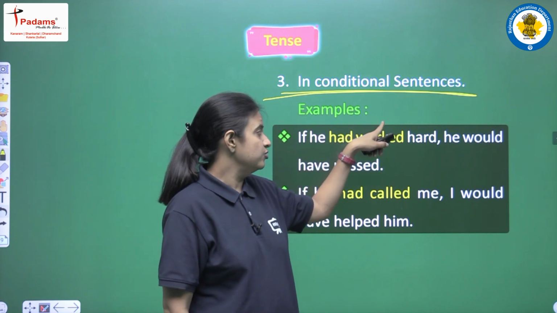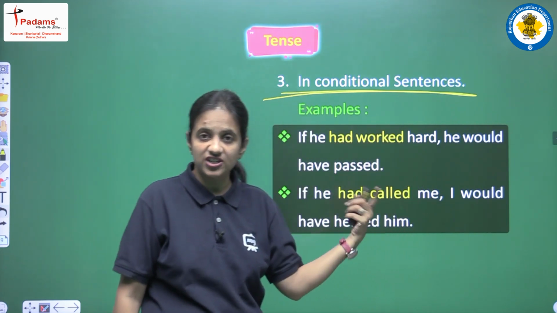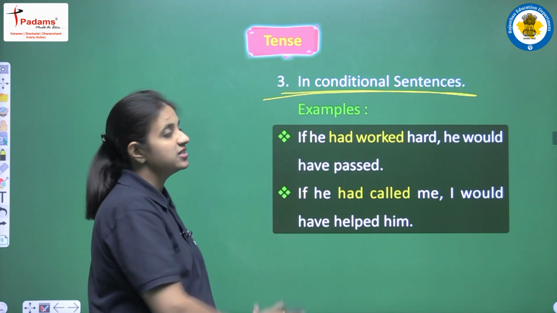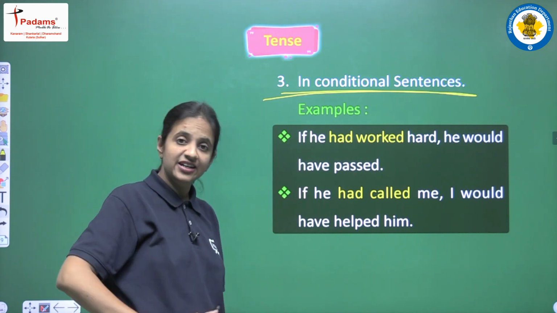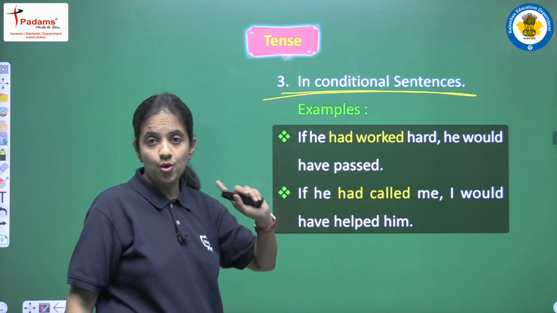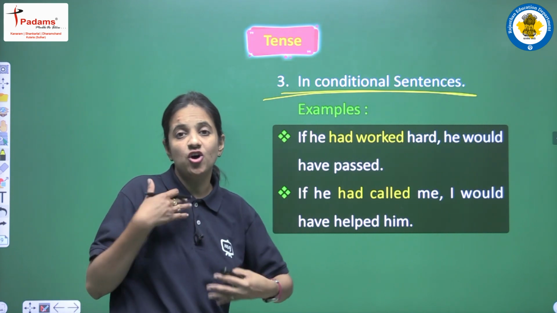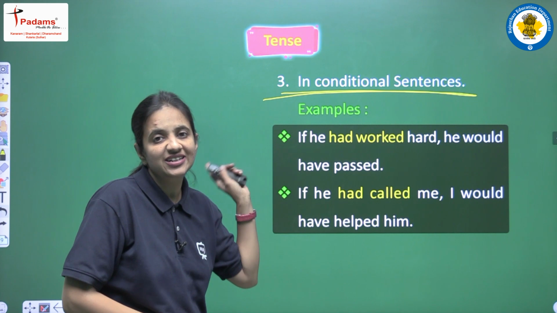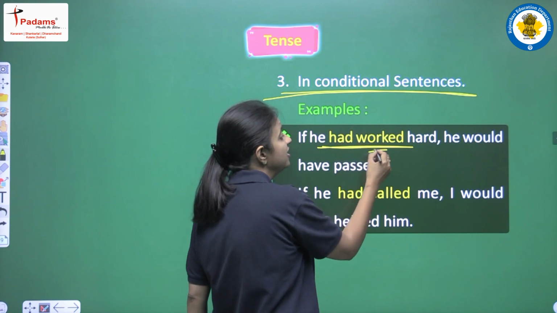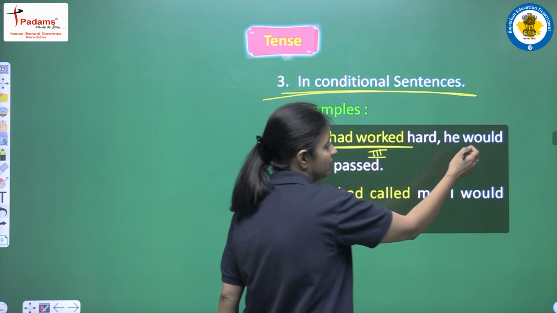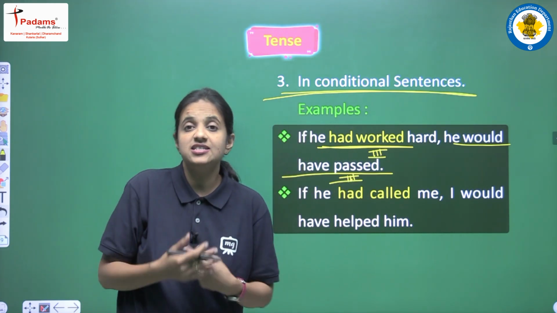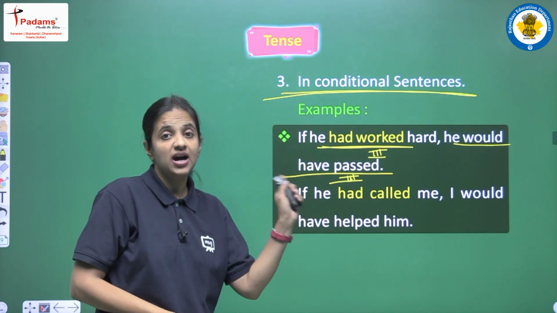So in this sentence, let's see what the structure will be. The first sentence is, if he had worked hard. This is the first clause, and yes, this is the condition clause, because this is the condition: if he had worked hard. So what will be the result? The result is that he would have passed. Now I am very sure that you can observe the structure. The conditional clause will be written using past perfect tense, because we have had plus third form, and in the result clause we will have would have plus third form. Okay, so this is the structure of the conditional sentence when we have past perfect tense.